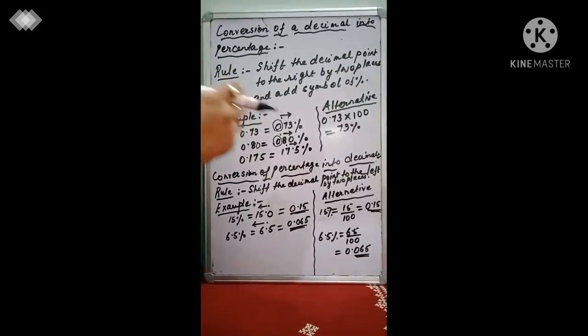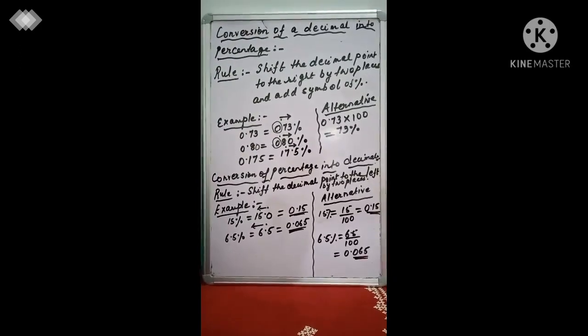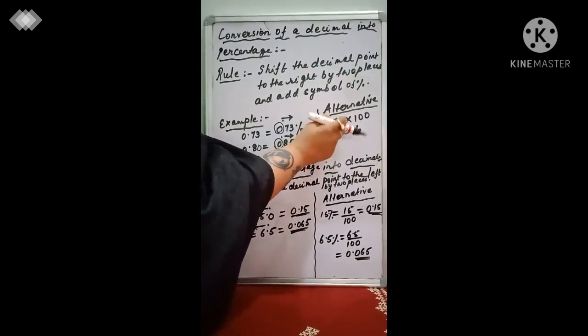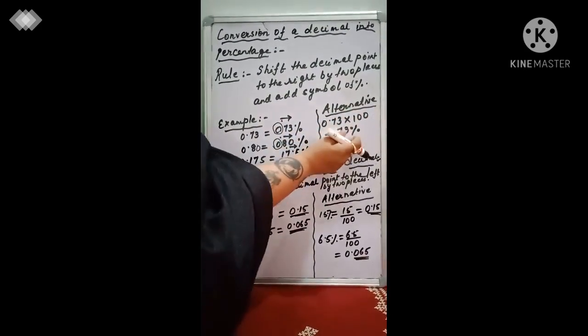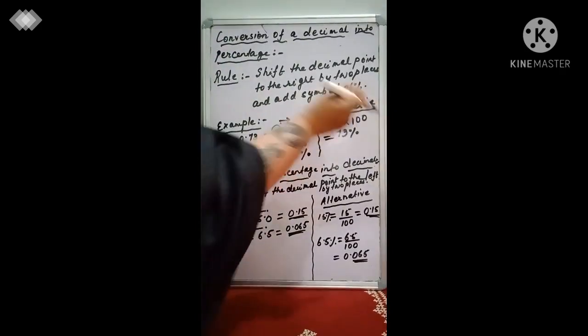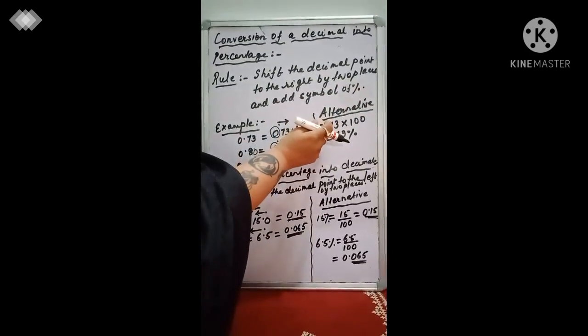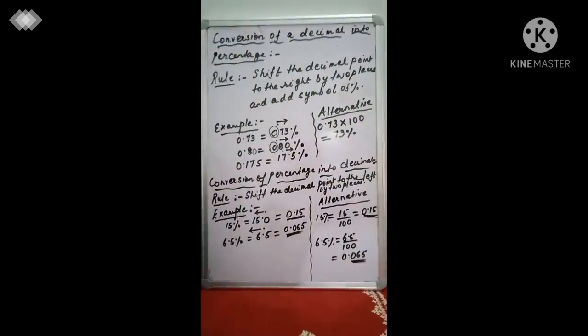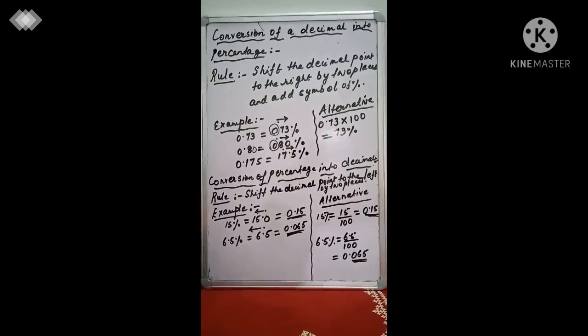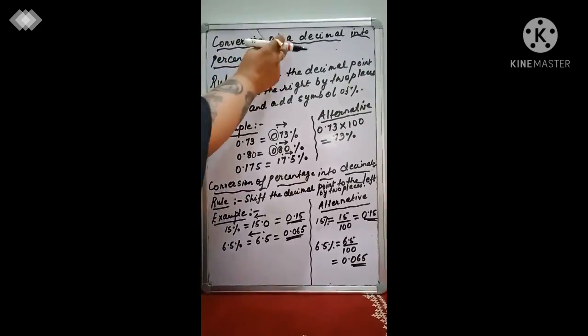Now, an alternative and much easier way for you to solve is, if you're given the decimal 0.73, simply multiply it by 100 and get the answer. Easy? Alright, I will repeat. The alternative is that whatever decimal is given, multiplied by 100, you get straight away the answer of it being converted into the percentage.